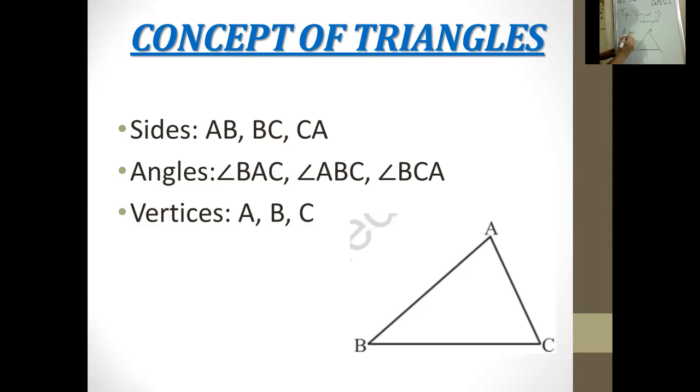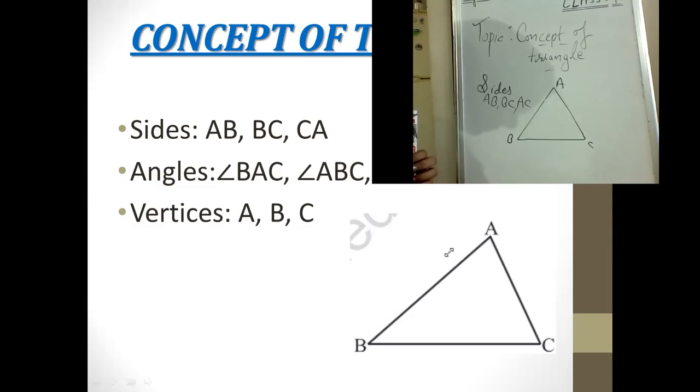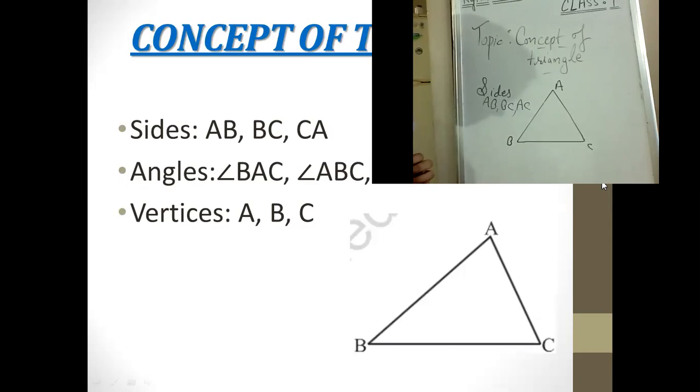Sides are AB, BC, and AC. I just discussed the sides which are already written on the slide: AB, BC, and AC. These are the sides of a triangle.